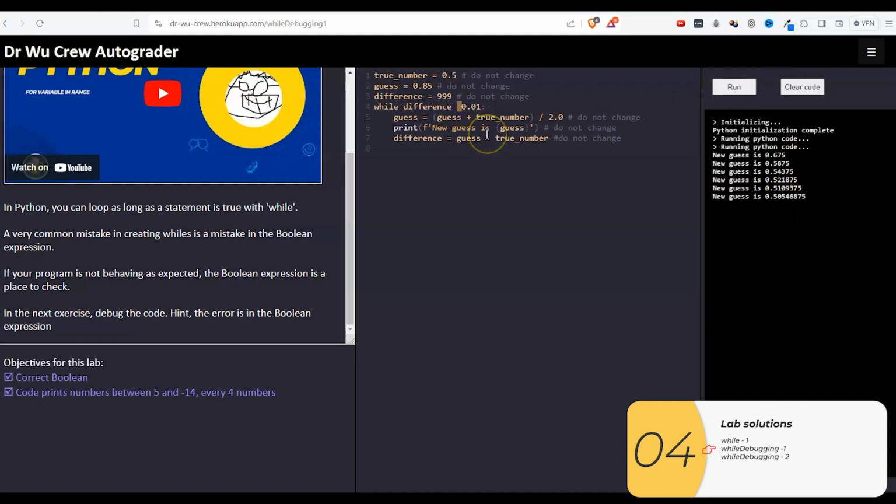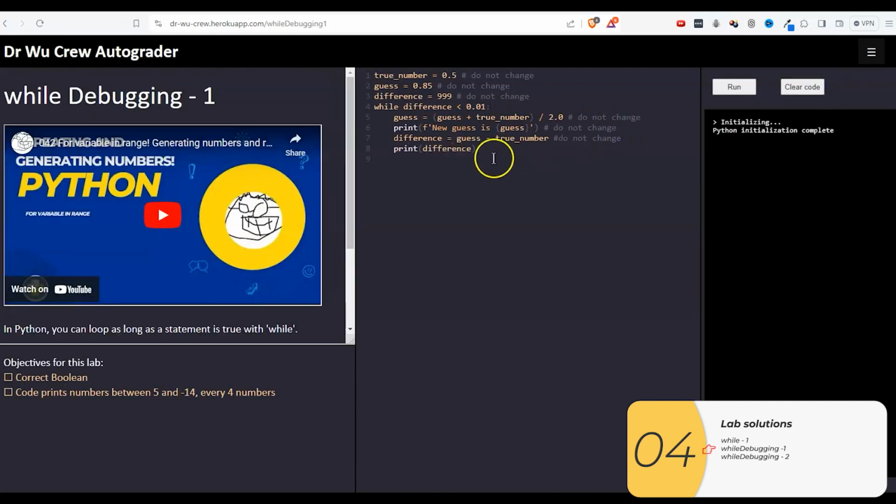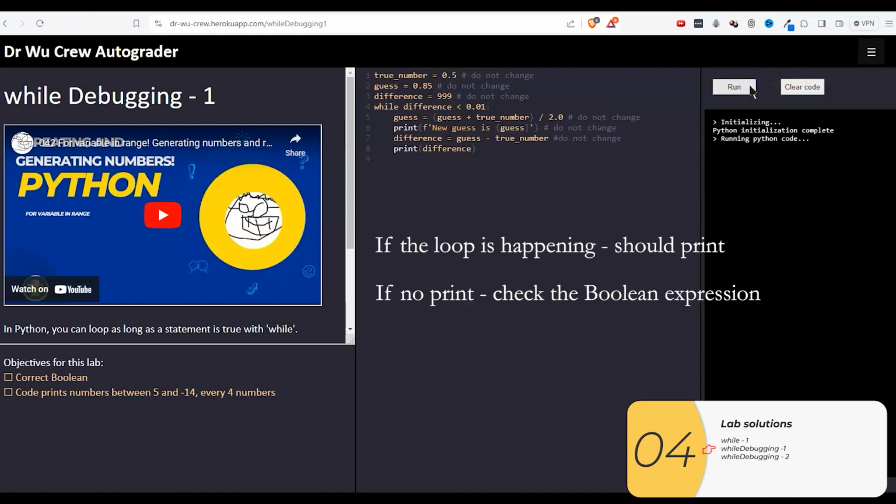Now I'm going to put it back to what it was and just show you how you might try to debug something like this. So what I've done is I've put a print inside the while. So I know that if the while loops at least once, it should print. But when I click run, nothing prints. So this is a hint to me that something is wrong with my Boolean expression because the loop never happens.